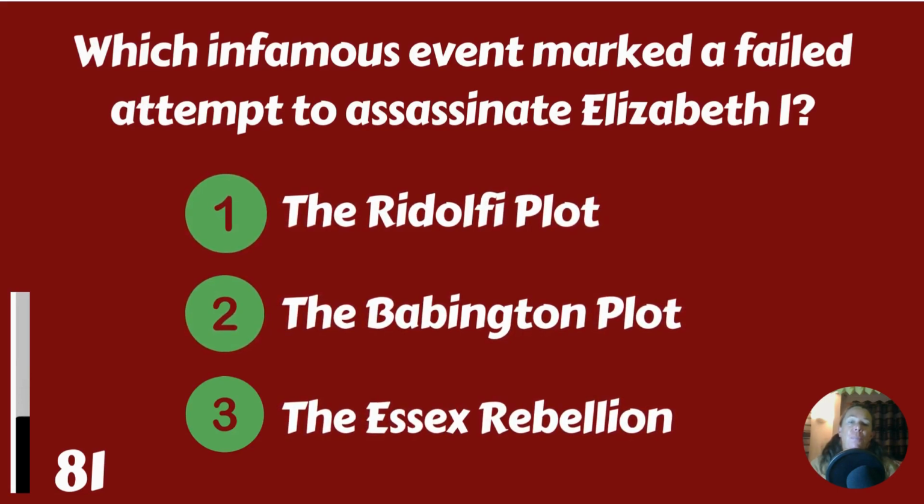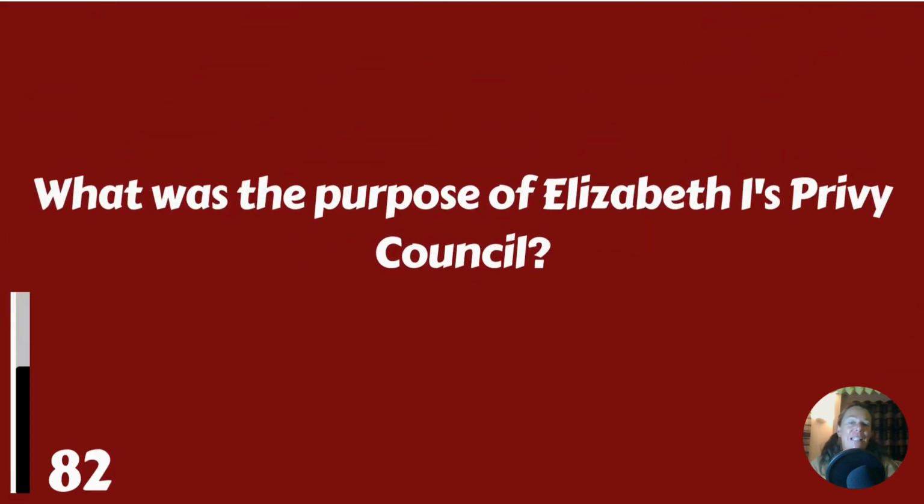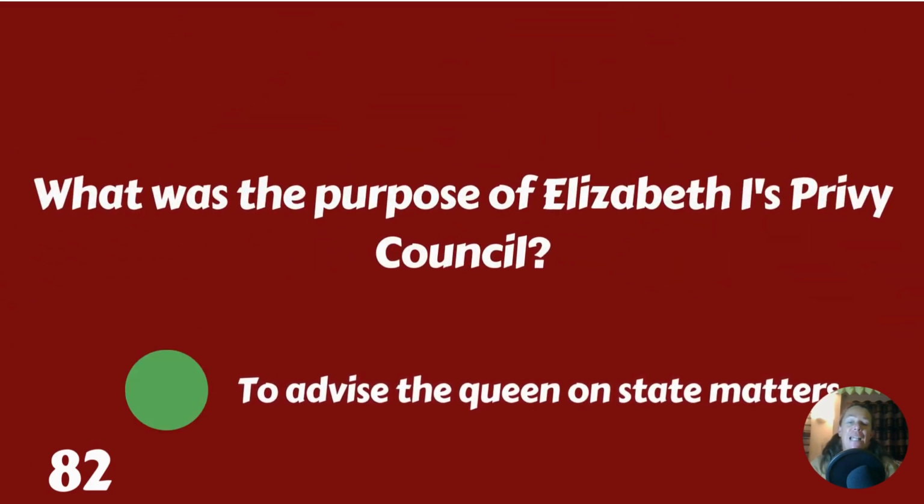The Ridolfi Plot, the Babington Plot, or the Essex Rebellion? The Ridolfi Plot. What was the purpose of Elizabeth I's Privy Council? To advise the Queen on state matters.